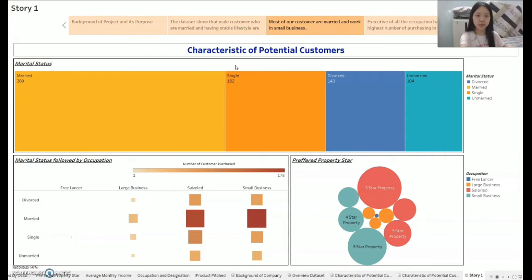Good day, madam. I'm Li Ting, matric number 271141. Now I will present the second dashboard, which shows the characteristic of potential customers.